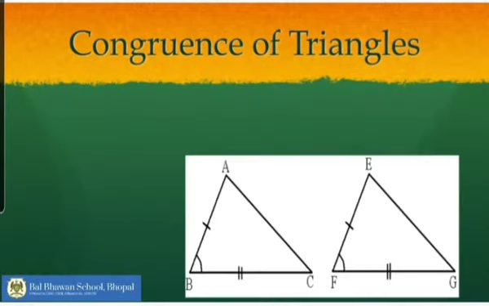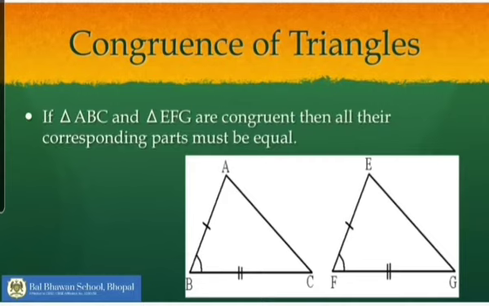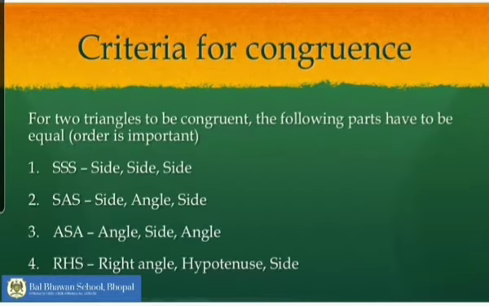So if we say the two triangles are congruent, their corresponding parts will also be equal, children. So all the parts, that means the three angles of the triangle and the three sides of the triangle, will be equal. So here we have the triangles congruent.